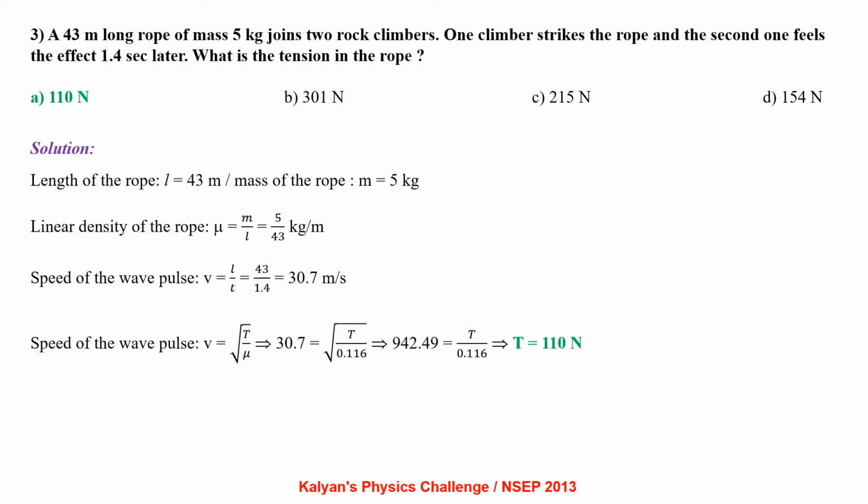A 43 meter long rope of mass 5 kg joins two rock climbers. One climber strikes the rope and the second one feels the effect 1.4 seconds later. What is the tension in the rope?